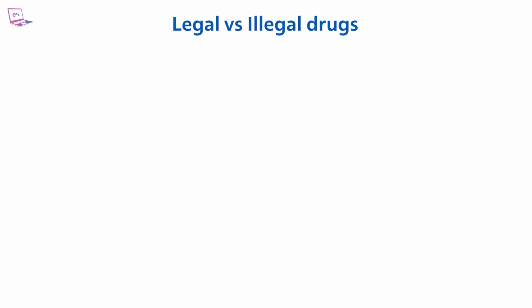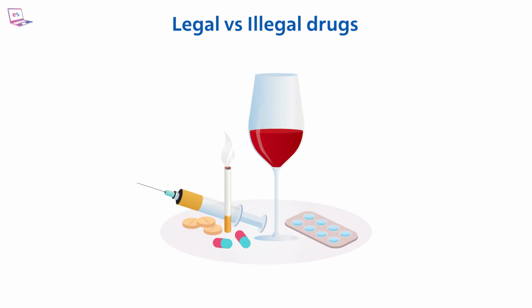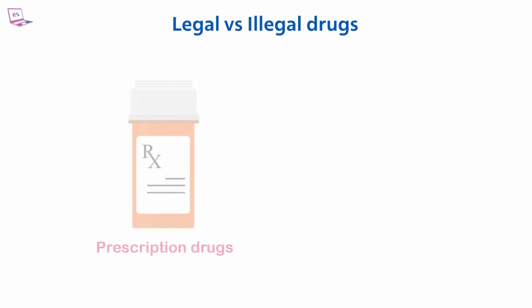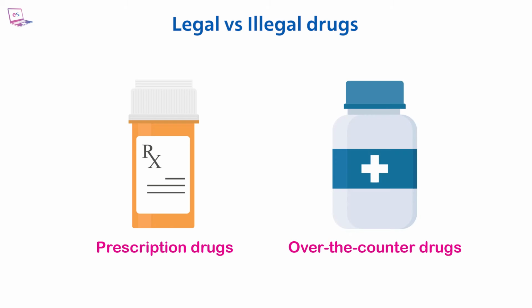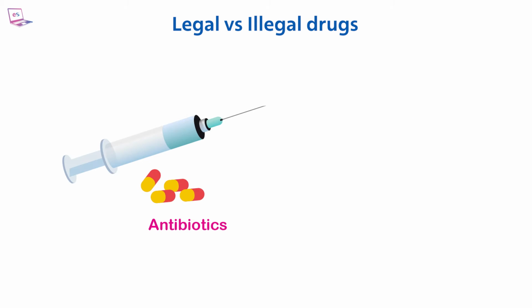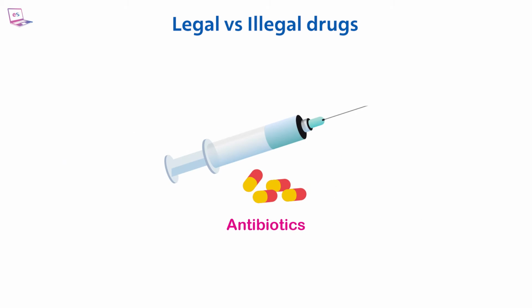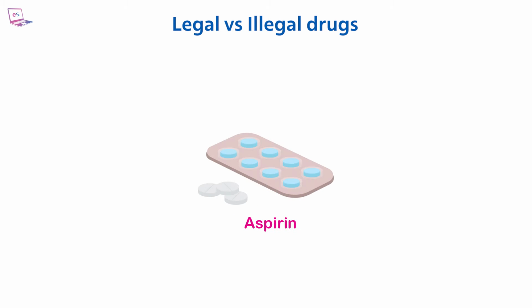Legal versus illegal drugs. Drugs can be legal or illegal. A legal drug is any drug or substance that has been lawfully obtained within the country or region. It includes prescription drugs and over-the-counter drugs. Both antibiotics and aspirin fall under the category of legal drugs. While antibiotics are typically prescribed by healthcare providers, aspirin can be obtained over-the-counter in many places.